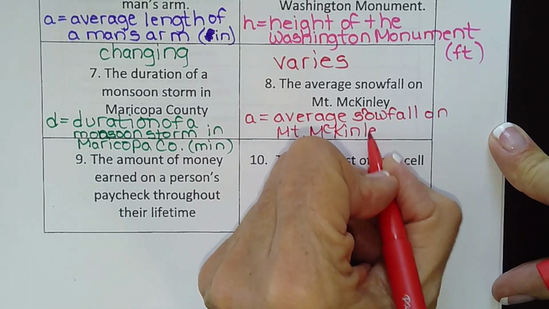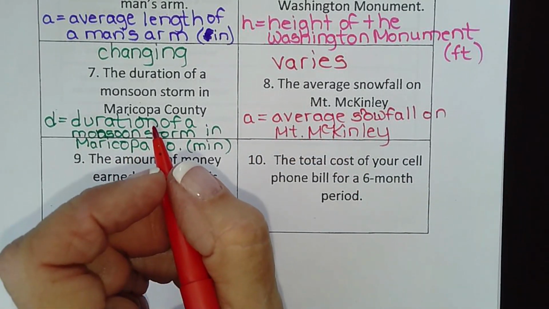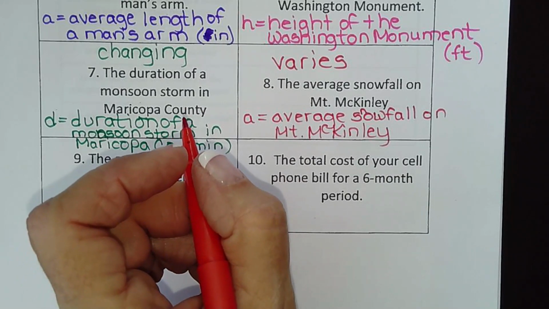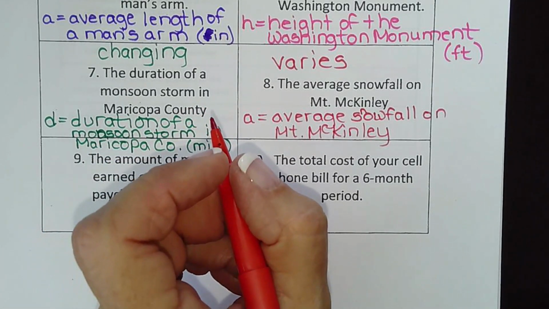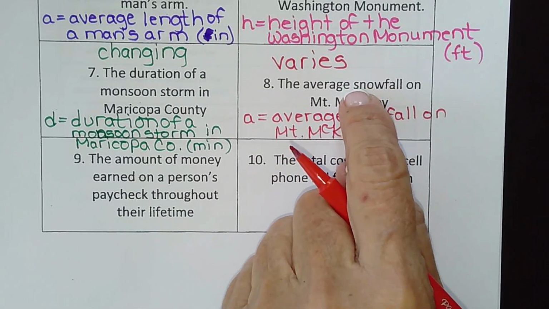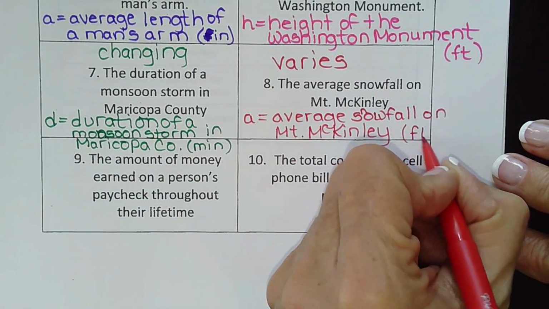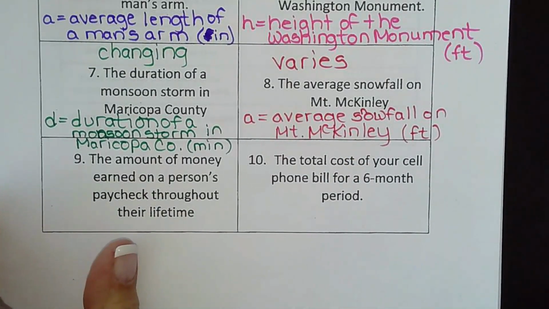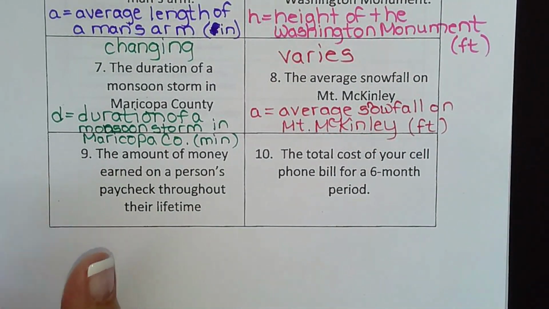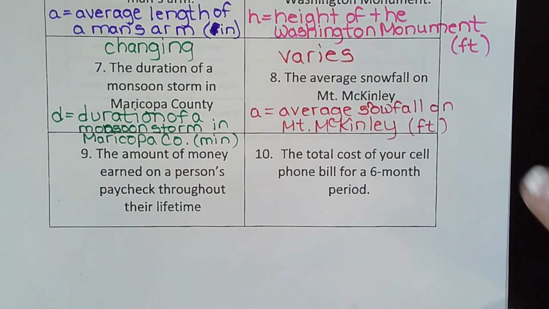And that I would say, maybe feet, if it's going to be the average for the year. If it's the average for the day, and they're not very specific here, if it was a daily average, I might use inches, but we don't know, so I'm going to write feet. But if you wrote inches, that's fine. Don't change it. It's how we interpret it. And that's why usually word problems are a lot more specific than these are, because if it was daily, you'd probably pick inches. Yearly, you'd pick feet.